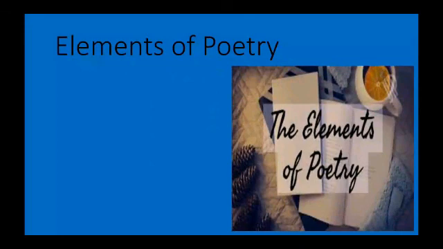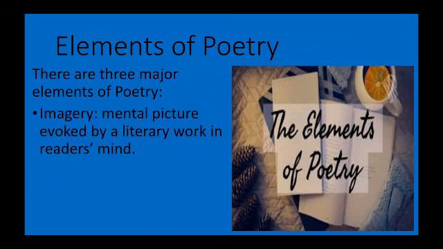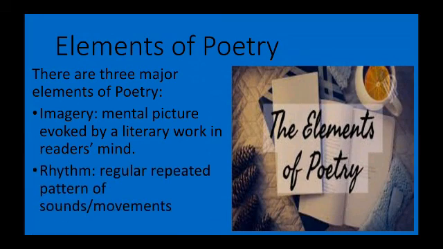So let's look at elements of poetry. What are the various elements of poetry? Basically, even though there are others, there are three basic elements of poetry. They are imagery, rhyme, and sound.